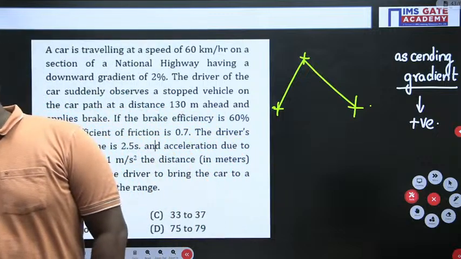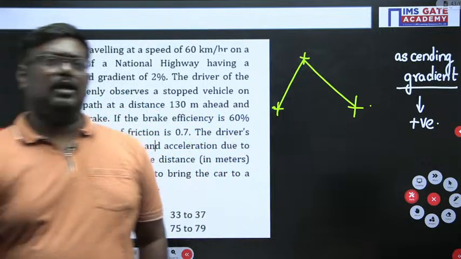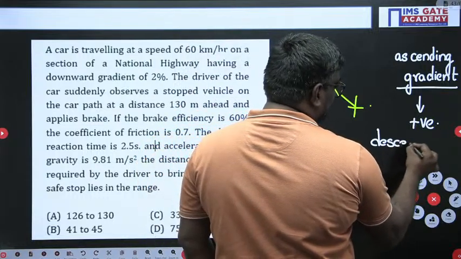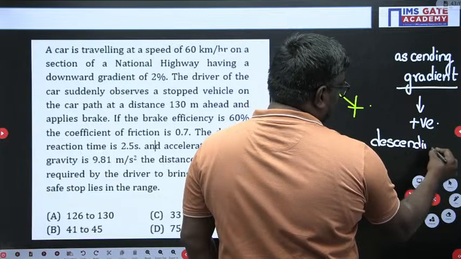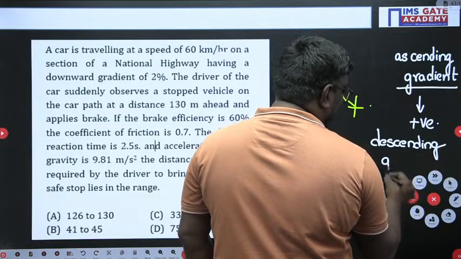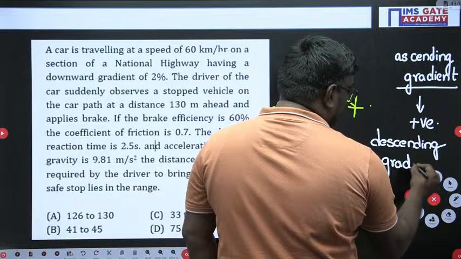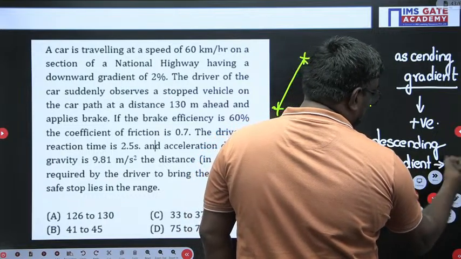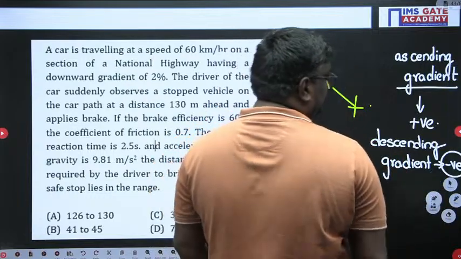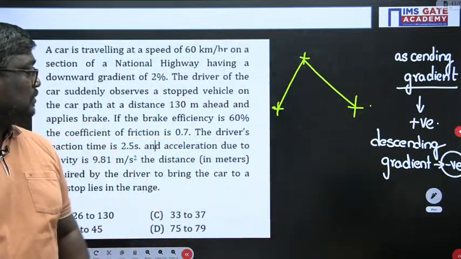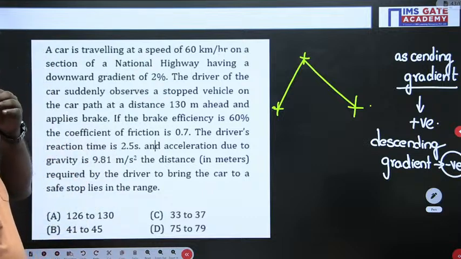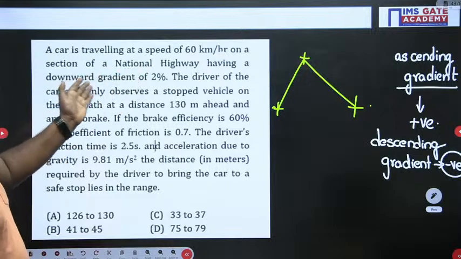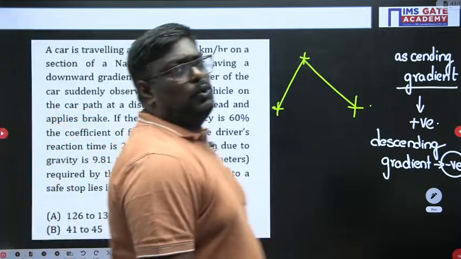Similarly, a descending or downward gradient is taken as negative. Now, a car is traveling at 60 km per hour on a highway having a downward gradient of 2 percentile.